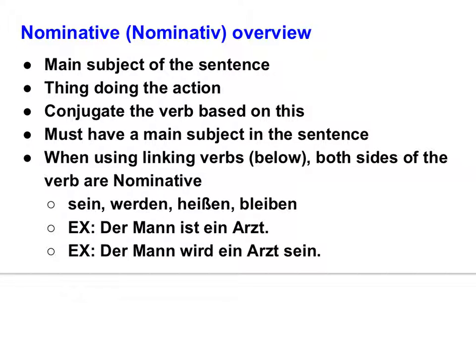And there are some verbs, they call them linking verbs. They link both sides of the sentence, both sides of the verb. When you use a linking verb, both sides of it stay nominative. So the ones for now that you need to know are sein, werden, heißen, and bleiben. What does sein mean? To be. Good. What about werden? Will or to become? What about heißen? To be called. Yep. And bleiben? To stay. Good.